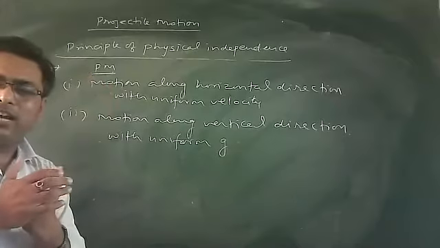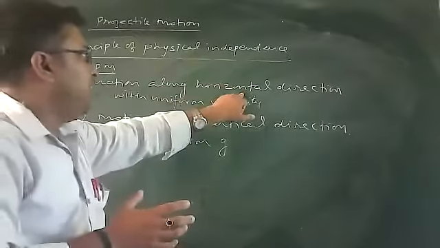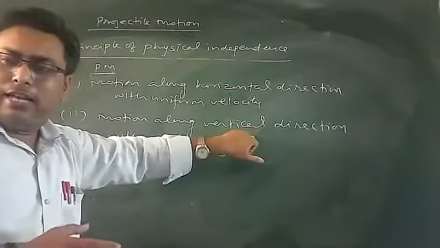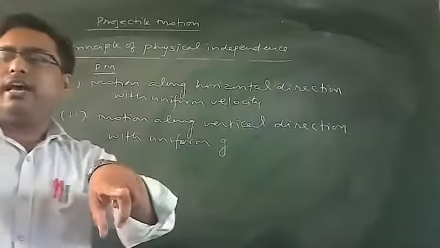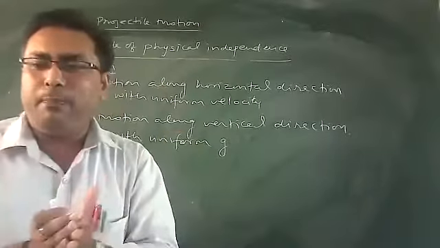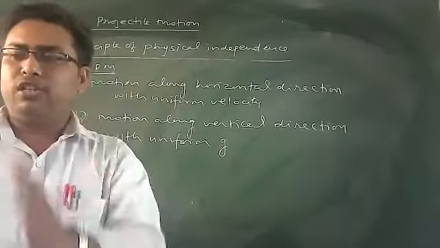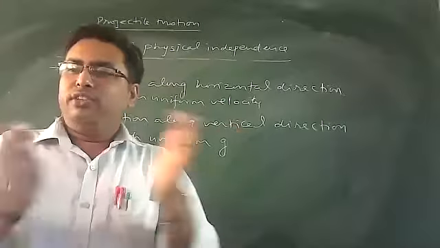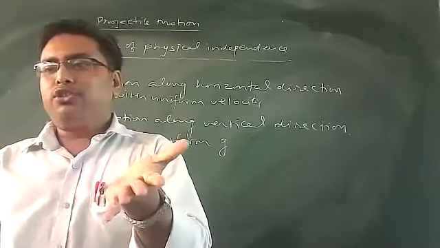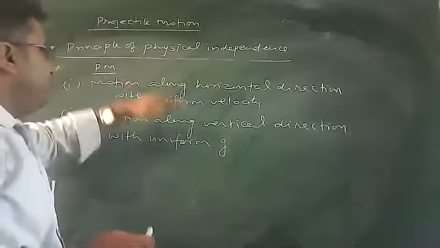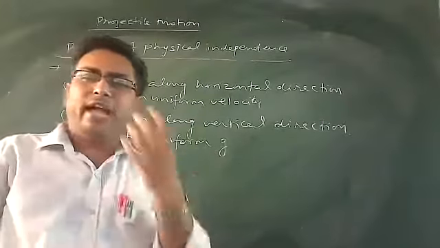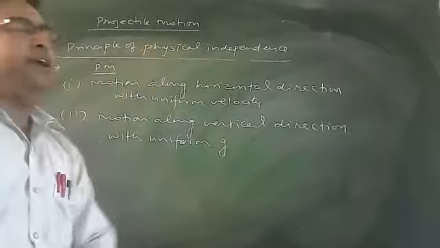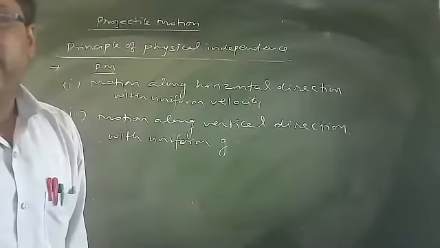So first we see that motion in the horizontal direction does not depend on the vertical direction, and motion in the vertical direction does not depend on motion in the horizontal direction. These two motions are independent of each other. Their combination is definitely projectile motion, but the components of projectile motion are independent of each other, and this is termed physical independence.